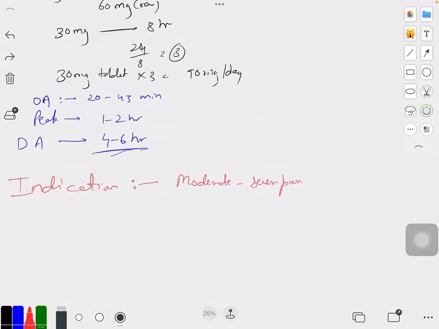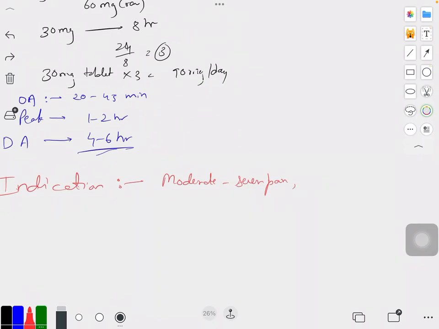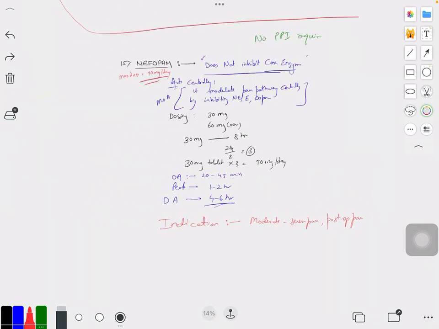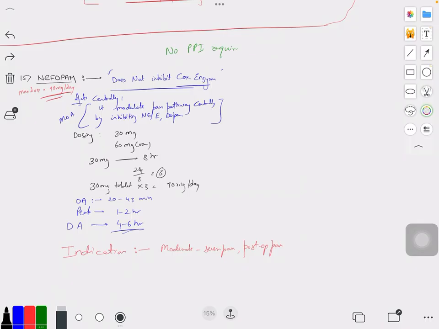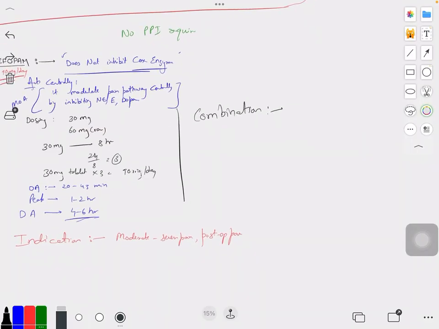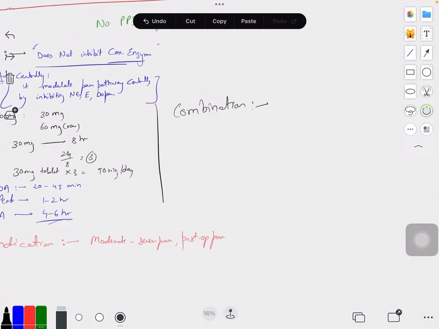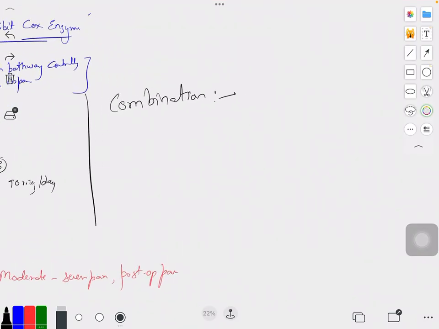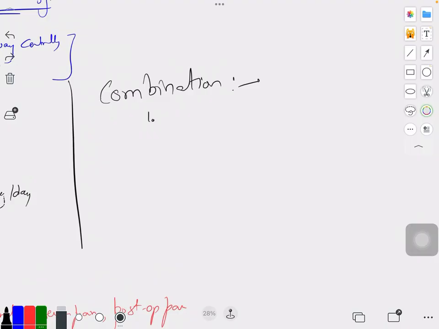Right, now let's talk about some other stuff about Nefopam, which is the combination. Because Nefopam lacks certain properties, it does not have an antipyretic effect and does not cover the anti-inflammatory effect, we try to give power to Nefopam by adding certain other drugs. Nefopam plus paracetamol will cover the antipyretic effect, right? Second is Nefopam plus tramadol.